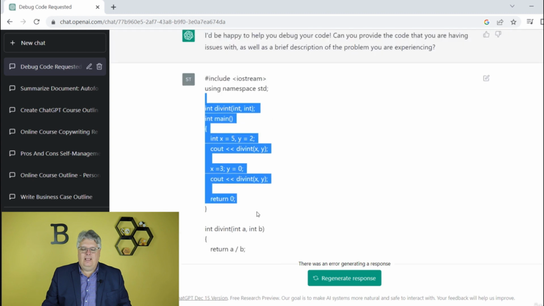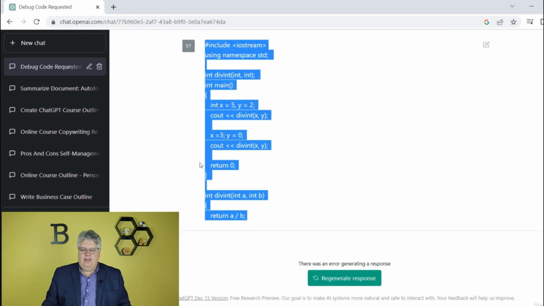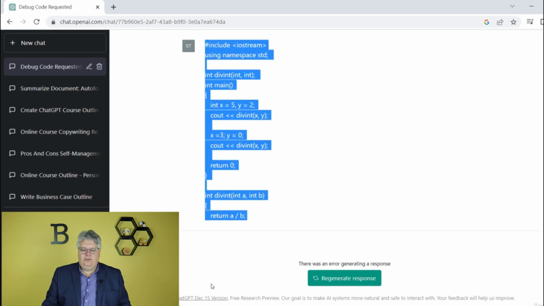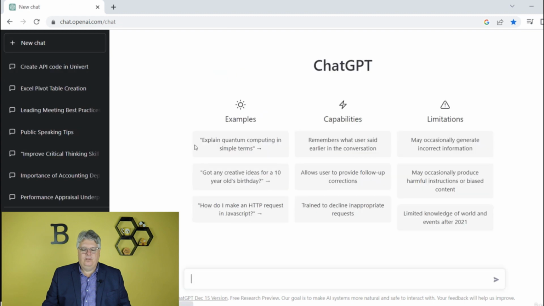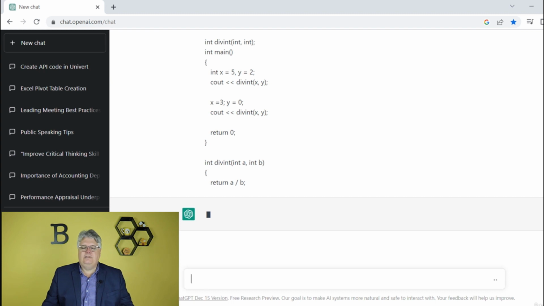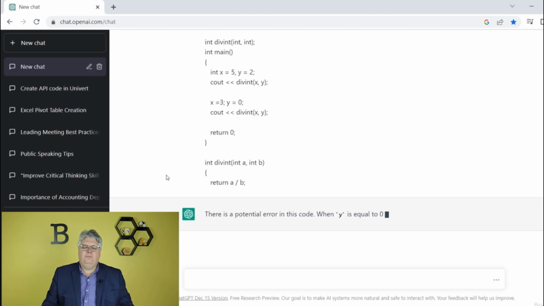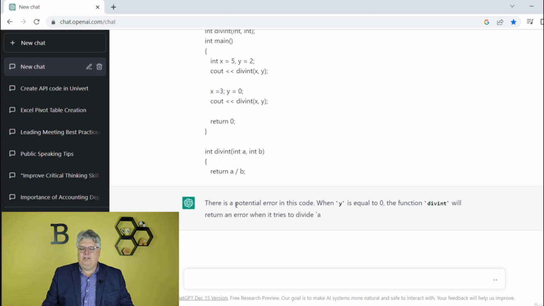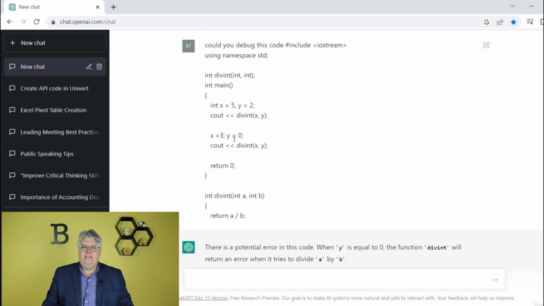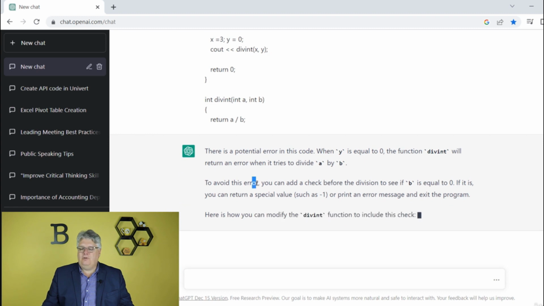So let me go back to a new chat, and I'm going to take that and say, could you debug this code? And copy paste that code, hit enter, and let's see what it says. It's going to analyze my code, and it's going to tell me I'm having an error, right? And it's debugging it for me. There's a potential error in this code. It's related to the integer, right? Y is equal to 0. If you see in here, y equal to 0 is going to be a problem if you're dividing by y, right? So to avoid this error, you can add a check before the division, all this.